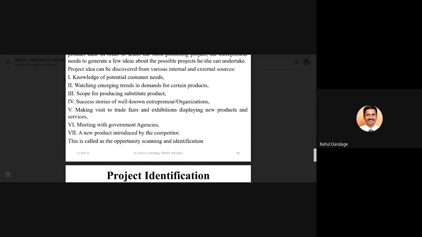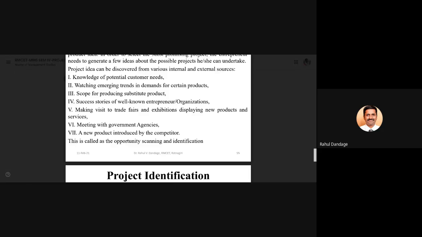Meeting with government agencies. Many times government agencies conduct various activities to encourage people to start new projects, to come forward and start doing small projects, small business activities.